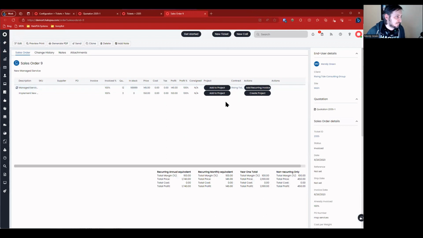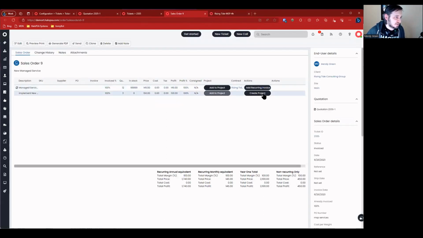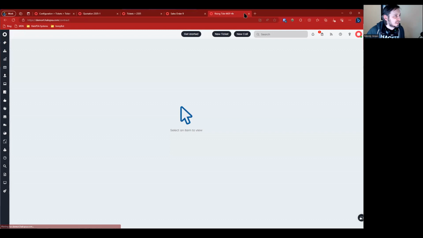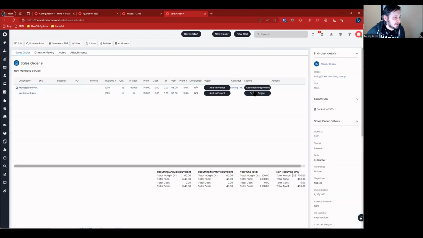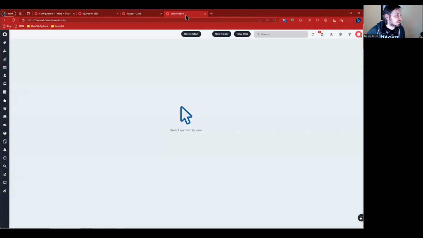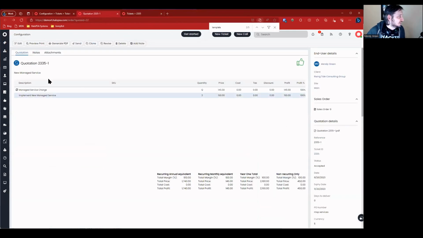So we still have a contract. Let me go delete that contract. And notice I'm using the sales order to tell me all the things that I have to do or redo or undo, right? Because that's literally how I did it in the first place. We're going to go delete this contract. And then I'm going to delete the sales order. There we go. And now we've got the opportunity still. Notice that the only thing I have left is the quote, which is right here.